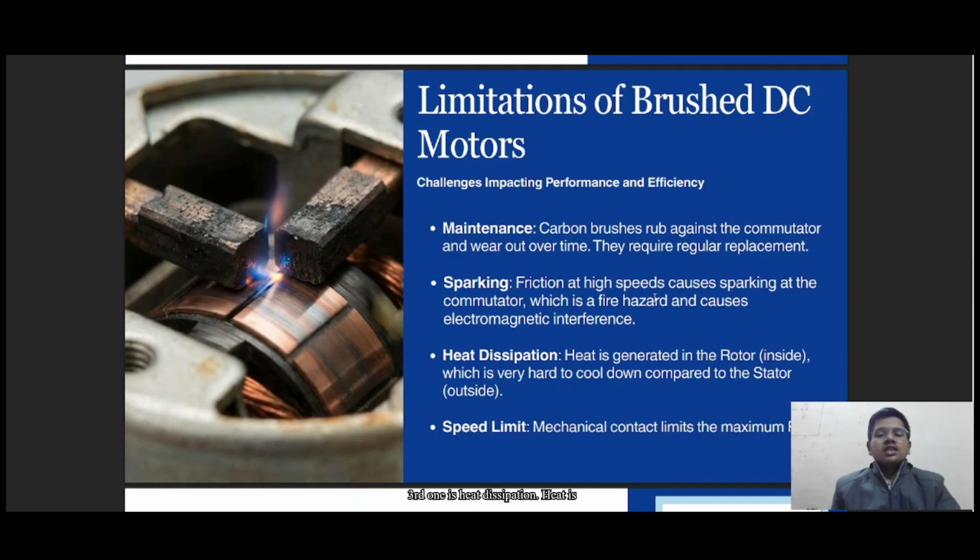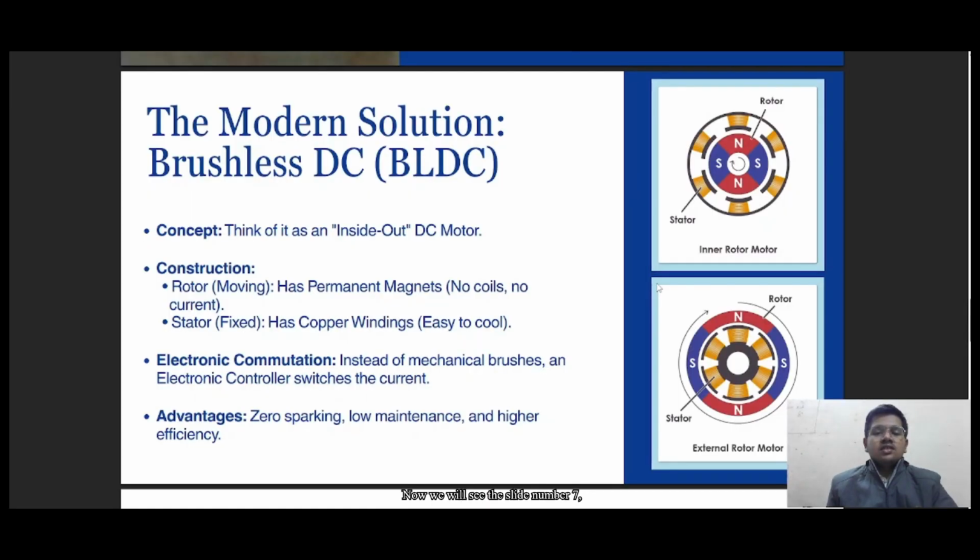The third one is heat dissipation. Heat is generated inside the rotor, which is very difficult to cool down compared to an outer setup. The fourth one is speed. The physical contact limits the maximum RPM, which is the speed limit. Now we will see slide number 7, the modern solution, brushless DC BLDC motors.